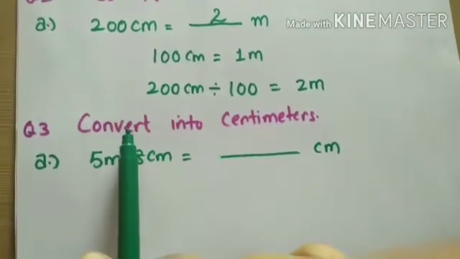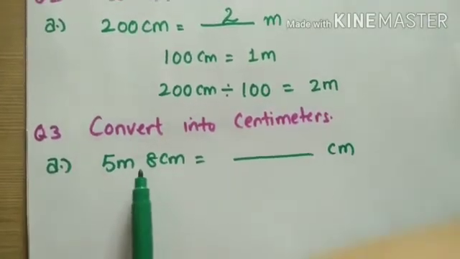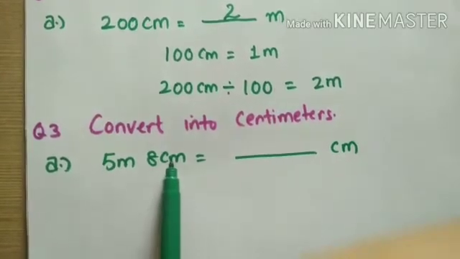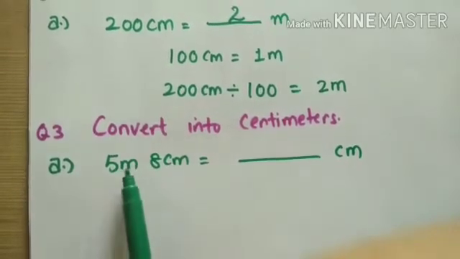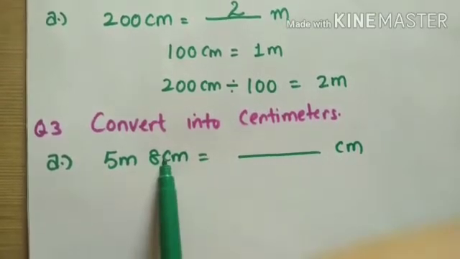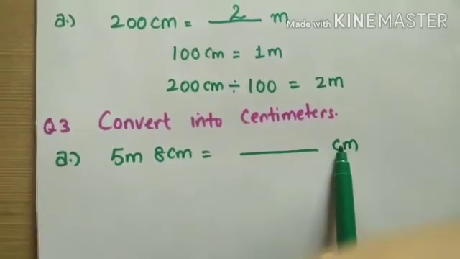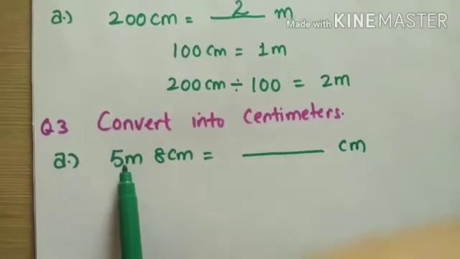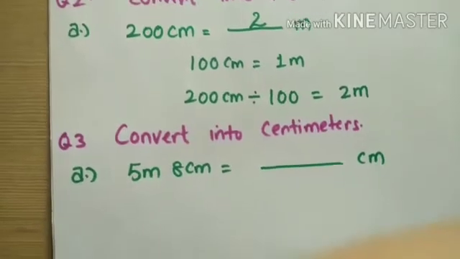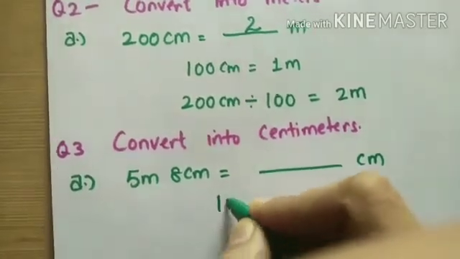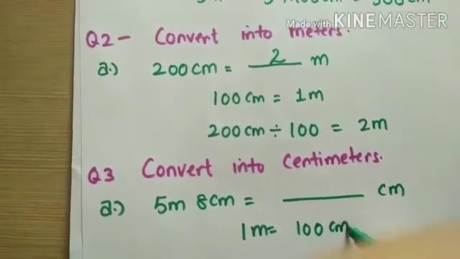Question number 3 is convert into centimeters. In this question, both the units are given combined, like 5 meter, 8 centimeter. So we have to solve both these units first, then convert into centimeters. First we will take the bigger unit and convert it into the smaller unit. We will write 1 meter is equal to 100 centimeter.